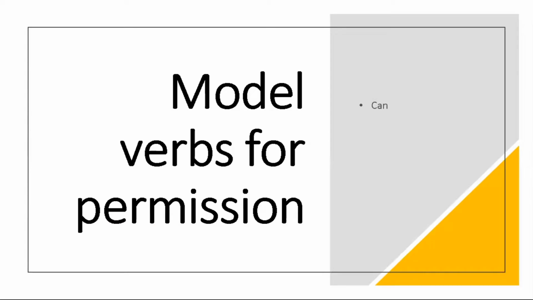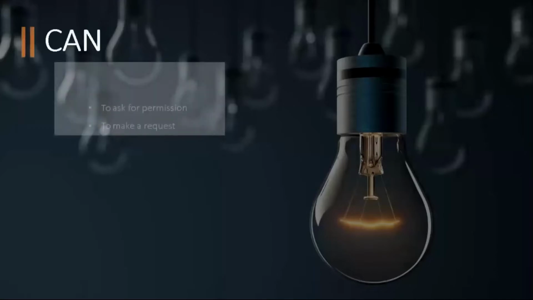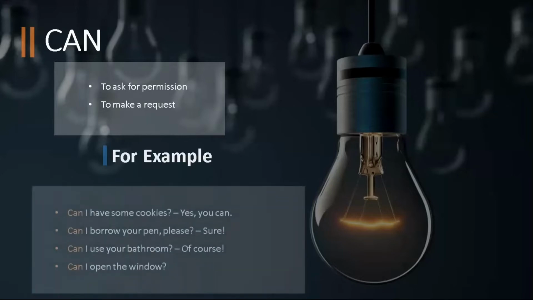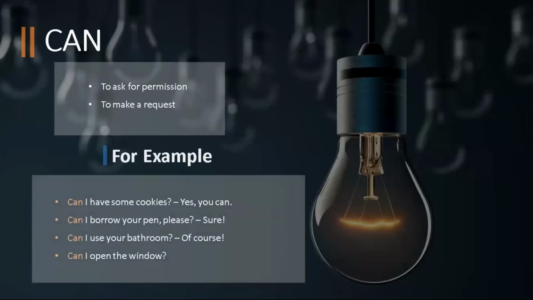Going on, there are many types of modal verbs. First, we have to discuss modal verbs for permission. Modal verbs for permission include can, could, may, etc. Now, what is can? Can is used to ask permission and to make a request. For example, can I have some cookies? Yes, you can. Here, can is used to ask permission of someone else.